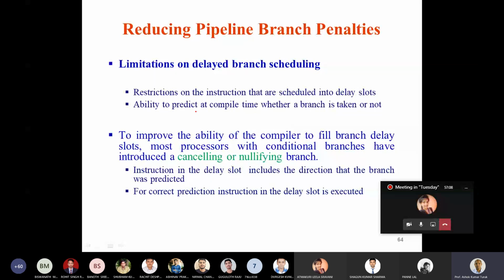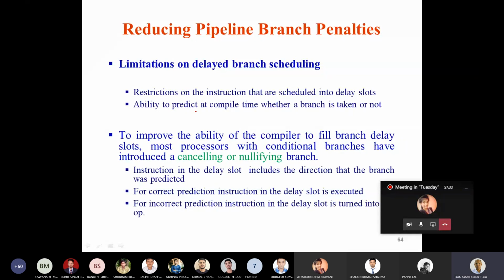For correct prediction, the instruction in the delay slot is executed. If your prediction is correct, the instruction in the delay slot must be executed. And if the prediction goes wrong, then you need to nullify that instruction, or convert it into a no operation, so that it does not affect the outcome of the program.